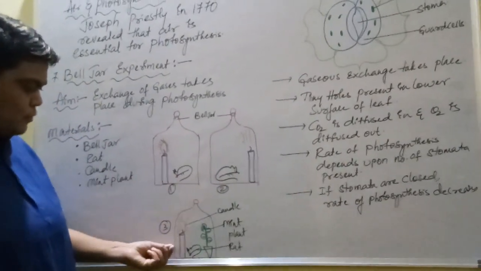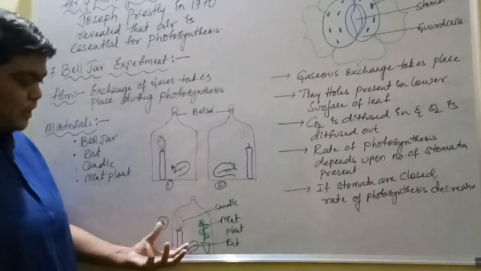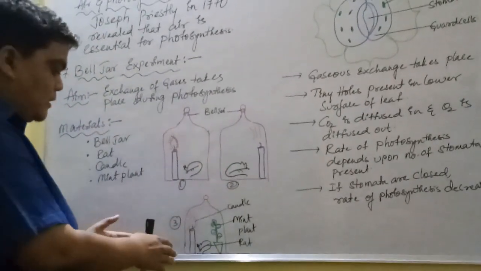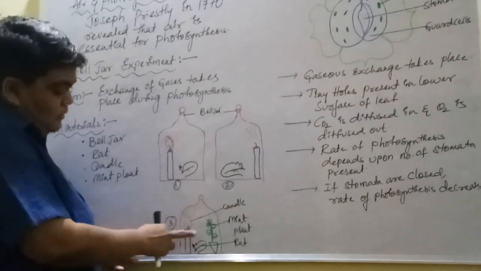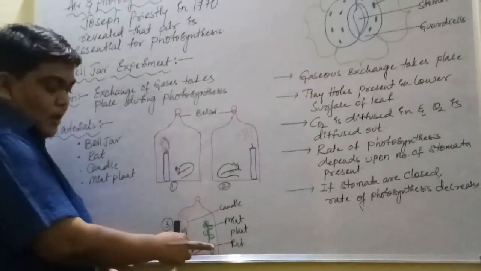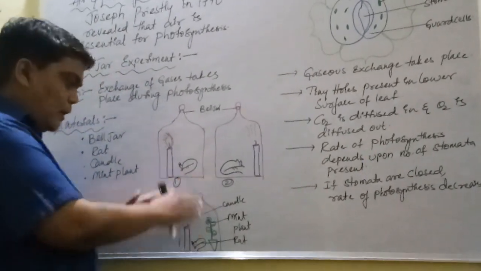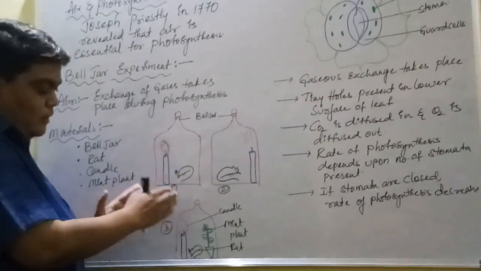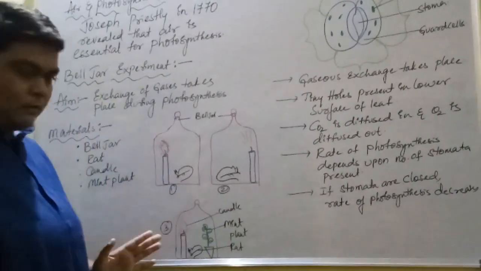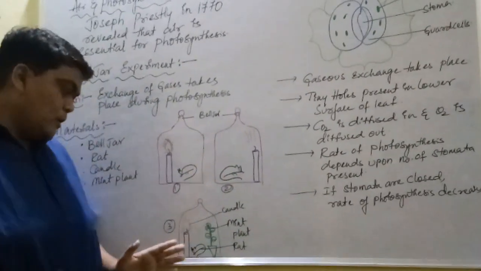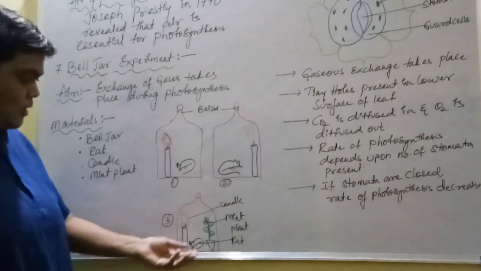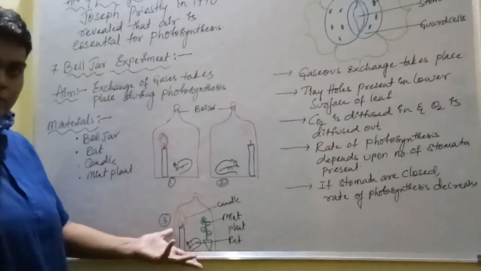So after a few days, Joseph Priestley introduced one small mint plant into the bell jar. Next time, he took a burning candle, a living rat and a small mint plant, and he enclosed all these three things in a bell jar. When he kept this apparatus aside for some time, he observed that the candle was burning brightly, the rat was alive and the plant was also alive.